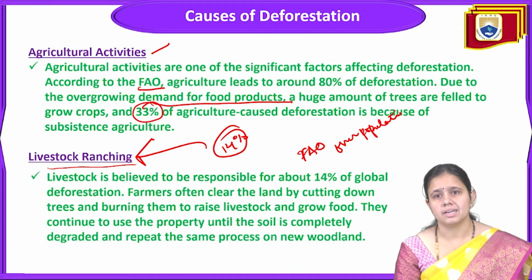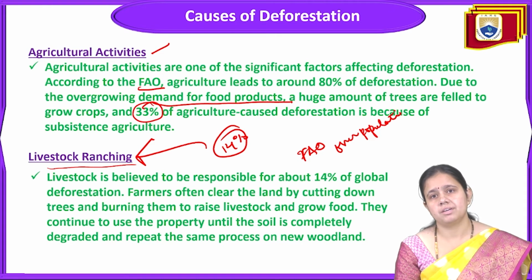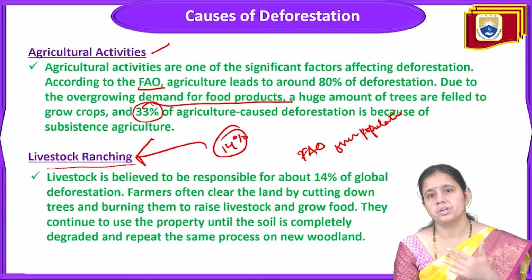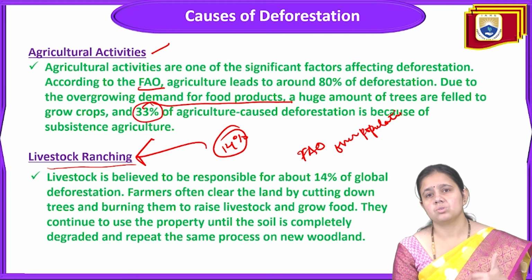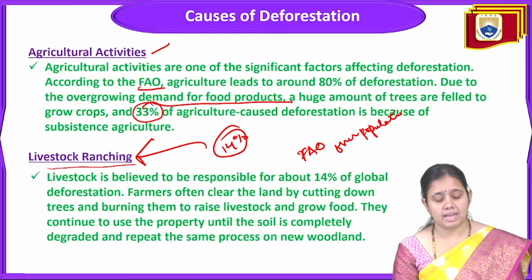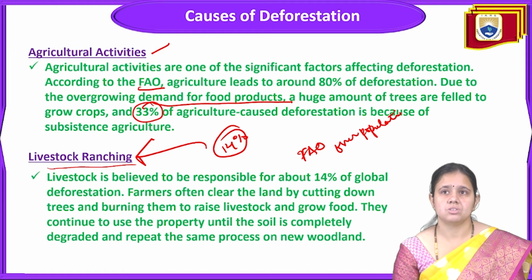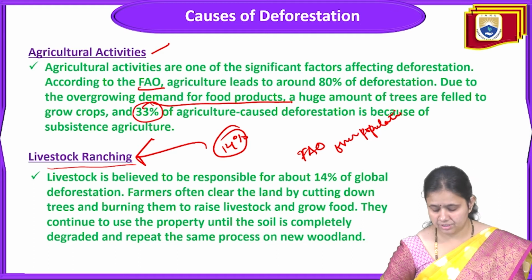Then the farmer will shift to a different place, and that place will also be degraded. That soil will also degrade. So livestock ranching is a very serious cause of deforestation.